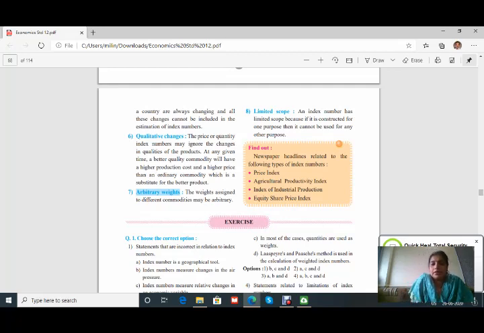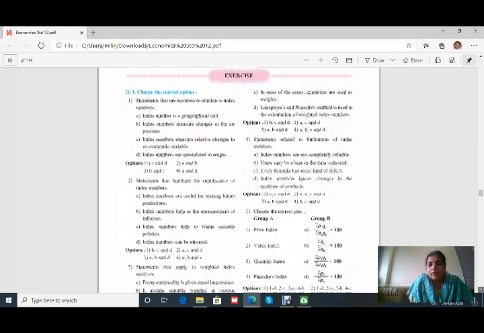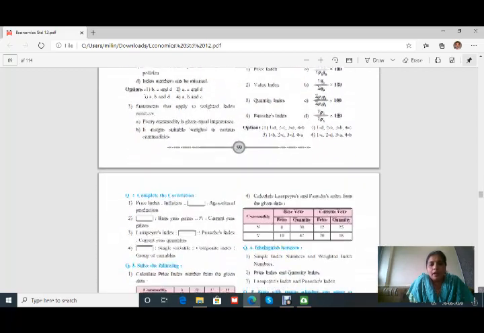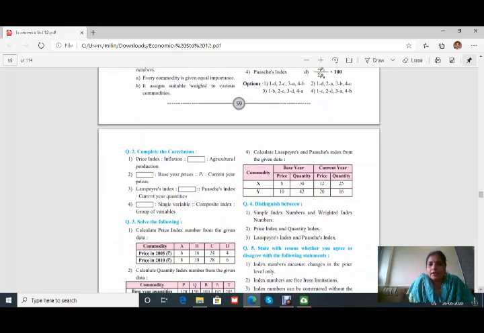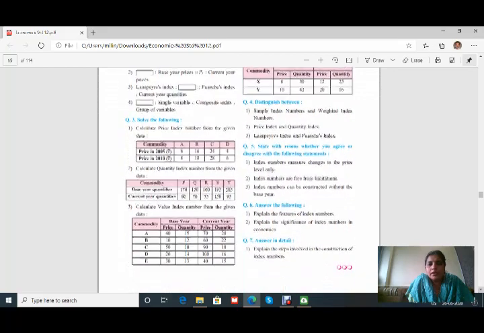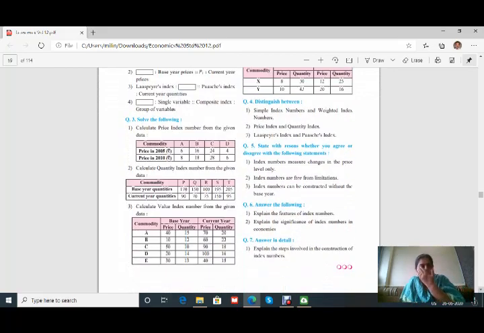I think in the exercise there are some sums for calculating the index number. Just go through it. If you have any doubt, you can put the doubt in the comment section. Yes, it is given: calculate the Laspeyres and Paasche's index from the given data. Question number 4 is there. Even solve the following: question number 1, question number 2. All these are sums related to index numbers. So you just go through it. And if you have any doubt, you can put your doubt in the comment section so that I can clear your doubt.